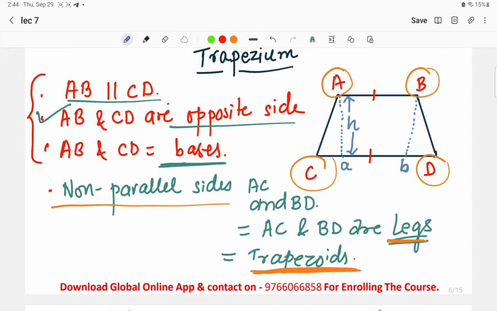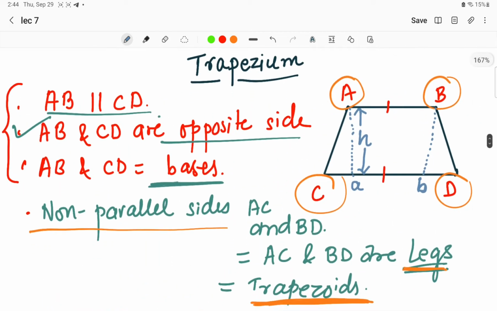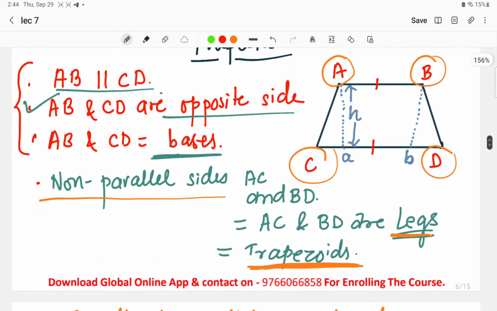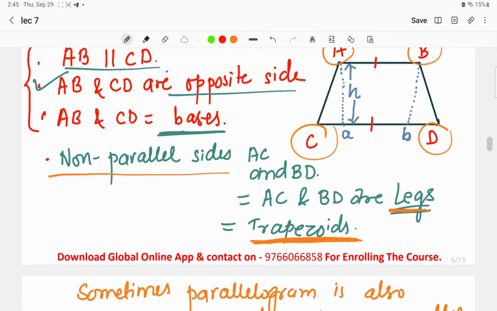Okay, the parallel sides are called bases and the non-parallel sides are called legs of the trapezium. Okay, next we have seen regarding the height. Height designates the distance between the two parallel sides, or two parallel bases, we can say.